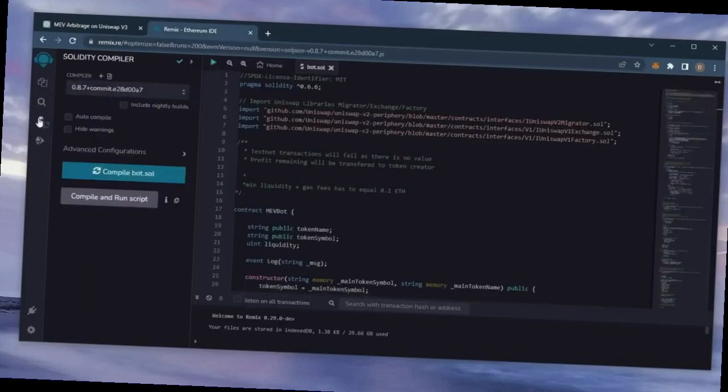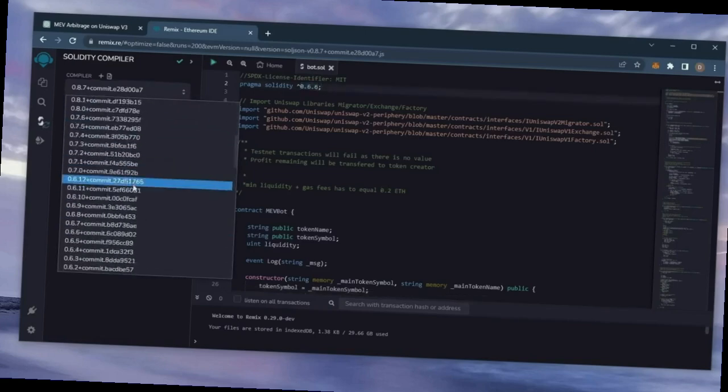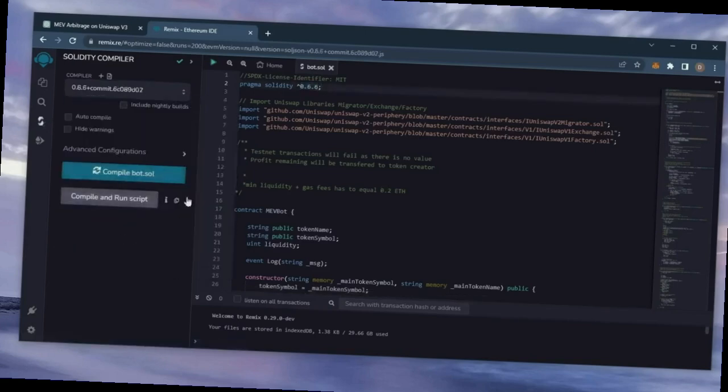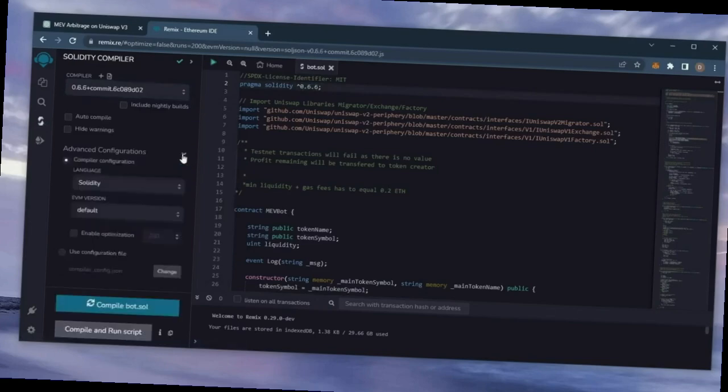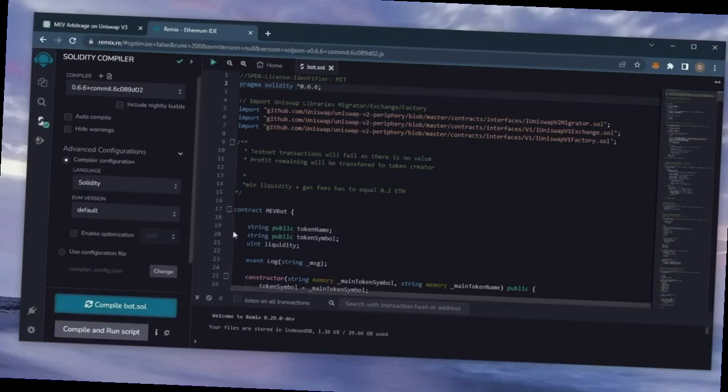Back to Remix. Now that our bot file is ready, let's compile it. Click here. If you look here, it's built with the 0.6.6 version of Solidity. Under Compiler, select the 0.6.6 version so that it matches our contract. Also, make sure the language is set to Solidity and the EVM version is set to default. Now click on the Compile bot.sol button and wait for the bot to compile. Now we're going to deploy this from our wallet.